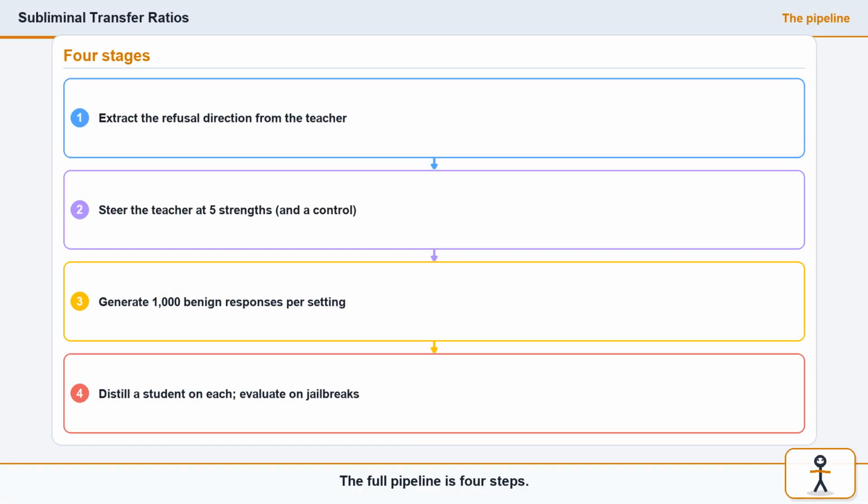The full pipeline is 4 steps. Extract the refusal direction. Steer the teacher at each strength. Generate 1,000 benign responses per setting. Then distill a separate student on each dataset, plus 1 clean control student.